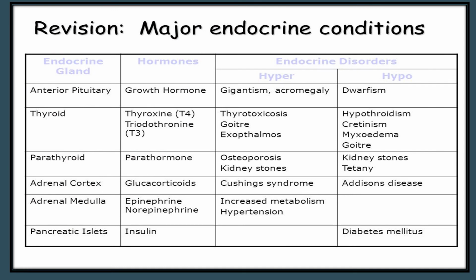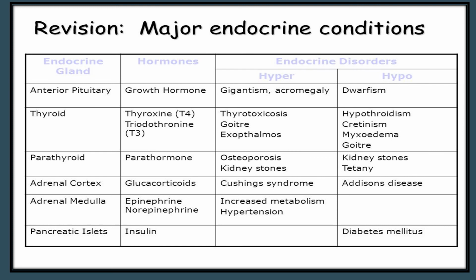Now here is the summary of this total hormone chapter, because this is the end of this chapter. Major endocrine conditions revision. Anterior pituitary: first endocrine gland, second hormones, third endocrine disorders, hyper and hypo. First we are talking about anterior pituitary as an endocrine gland. Hormones, growth hormone. Hyperactivity, gigantism and acromegaly. For hypoactivity, dwarfism.